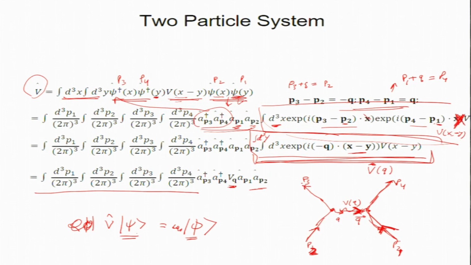The prefactor will be a function of v, so the potential effects will come in here. This is how you calculate in field theory. You construct operators, you bring in states, and the operator acts on the state and gives a new state.